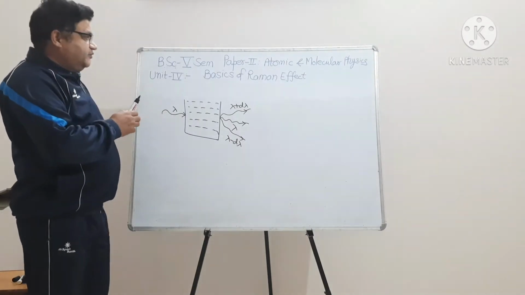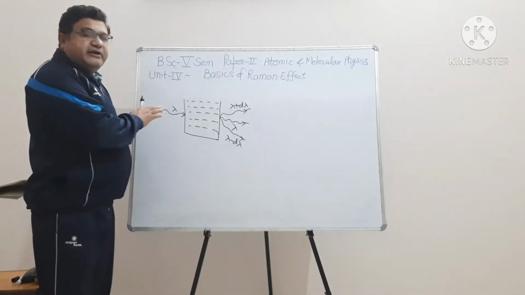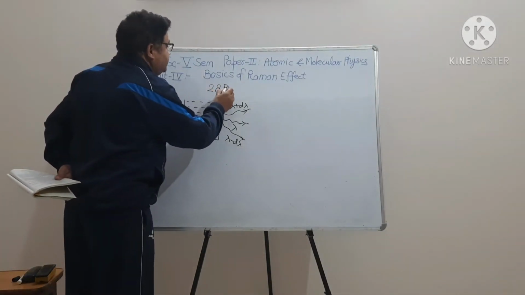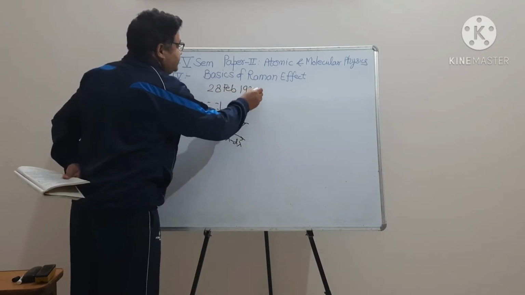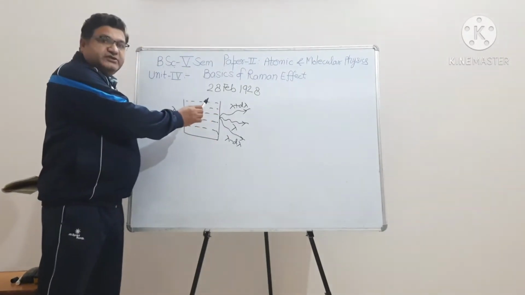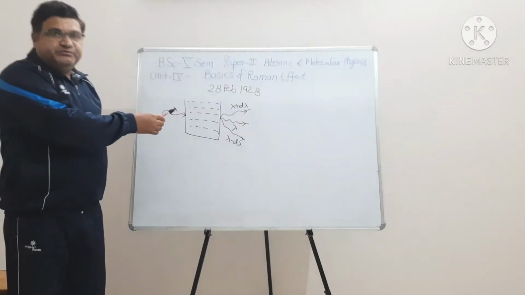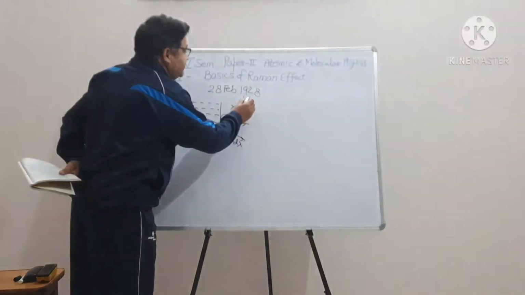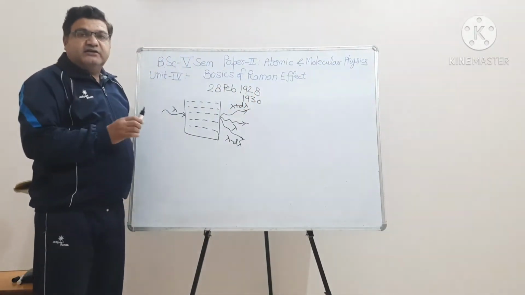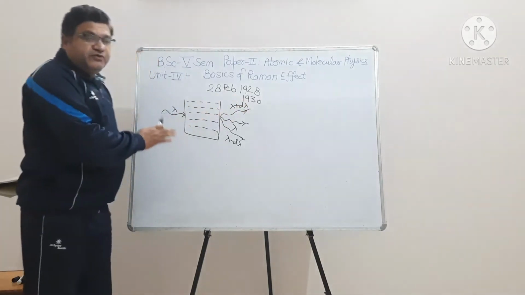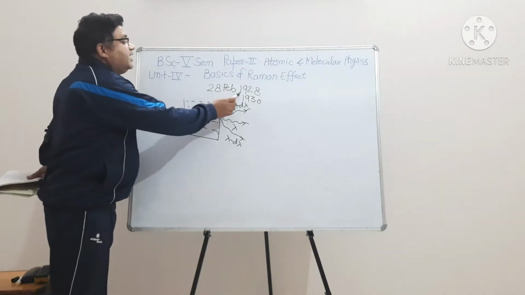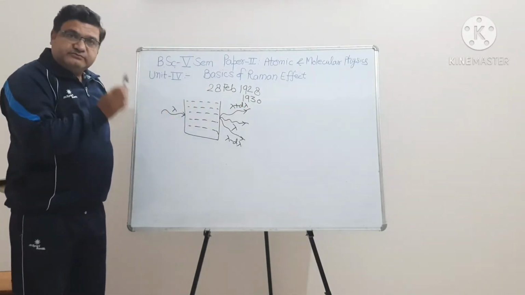C.V. Raman was a great physicist, and he observed this phenomenon on 28 February 1928. Two years after the discovery, in 1930, Sir C.V. Raman was honored with the prestigious Nobel Prize for this effect. This effect was first observed in 1928 on 28 February.